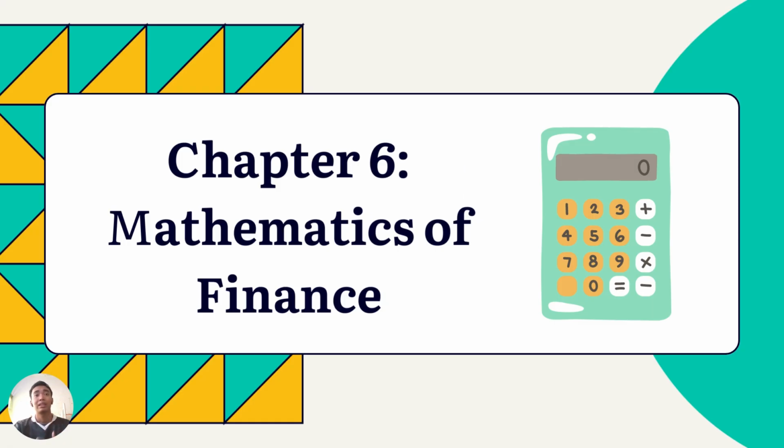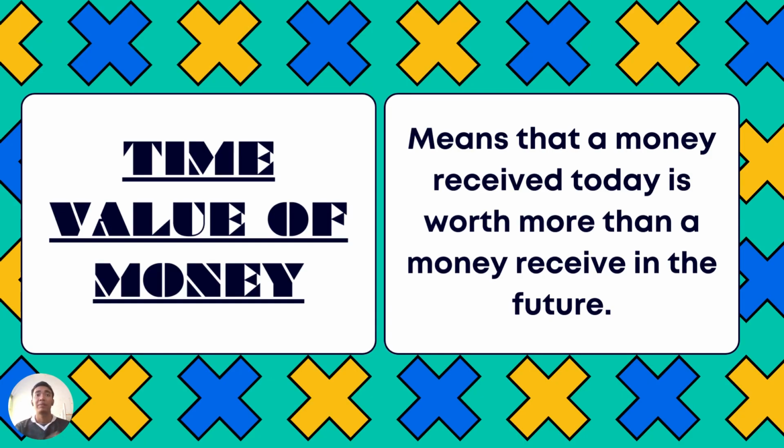Chapter 6 is the mathematics of finance. It consists of time value of money, future value, compounding, present value, and discounting. Time value of money means that money received today is worth more than money received in the future. The basic principle suggests that the value of money is not the same, and knowing the true value is crucial in order to make financial decisions.